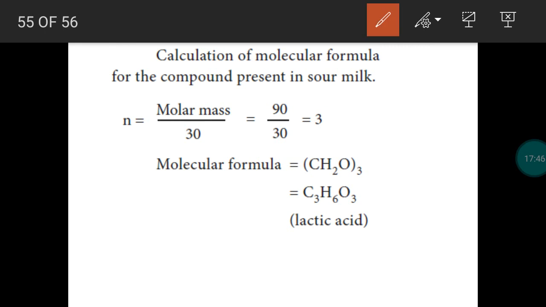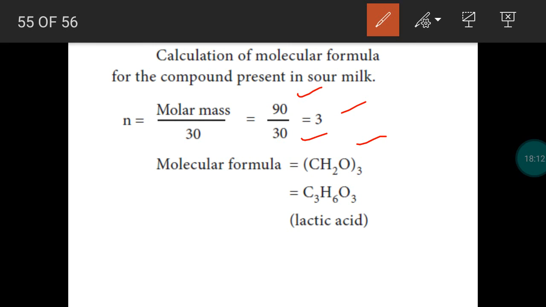The same procedure, empirical formula CH2O, but molar mass of the compound instead of 60, 90 gram per mole. Empirical formula CH2O, so same empirical formula mass 30 gram per mole, whole number 3. To get molecular formula, we multiply empirical formula and whole number.